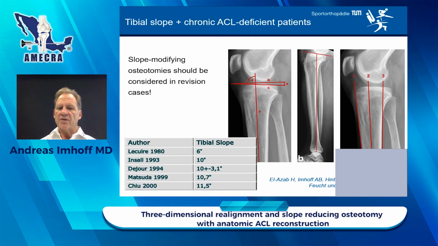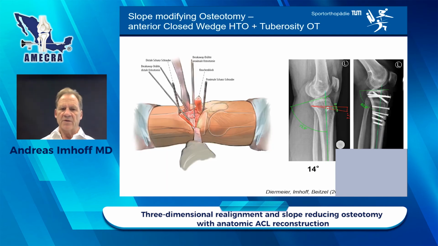So how much should we correct? The slope is around 10 degrees. That's just a consensus, 10 degrees. So when you modify the slope, think about planning the osteotomy about 10 degrees, and we measure the middle line. We use the middle line of the tibia for measuring the slope.